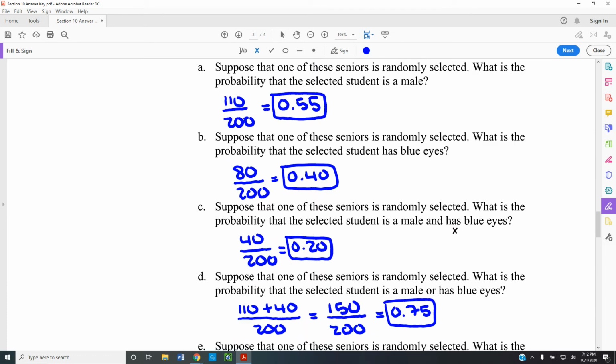So the word and indicates that I have to meet both pieces of criteria here. I have to be a male and I have to be blue-eyed. Both of those have to be true.